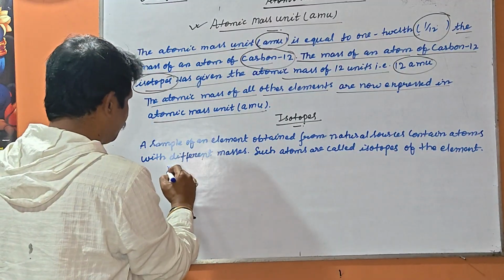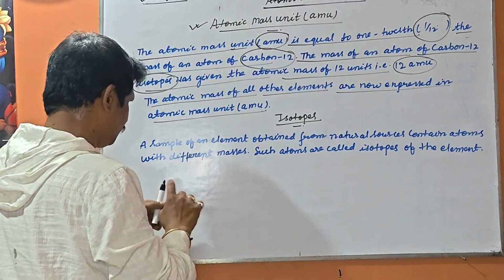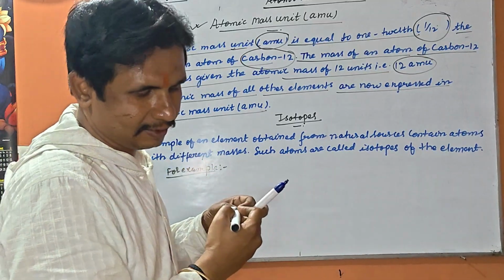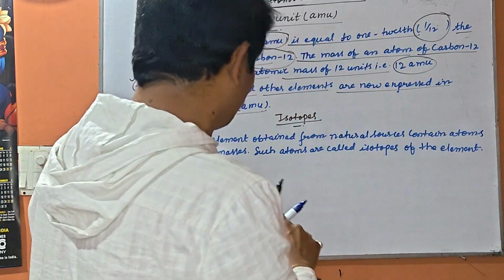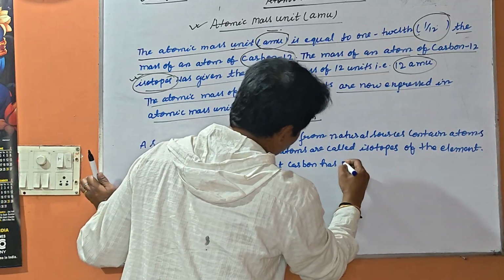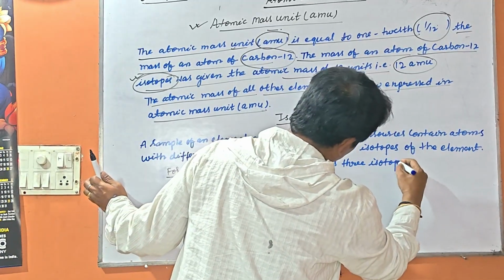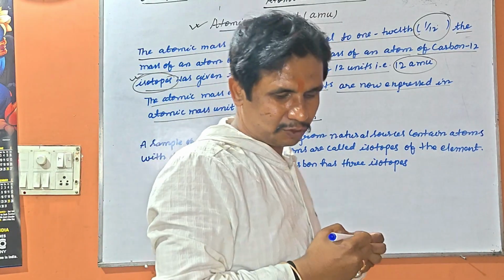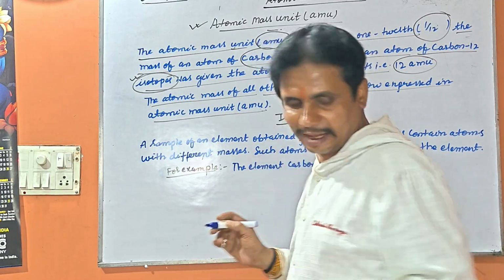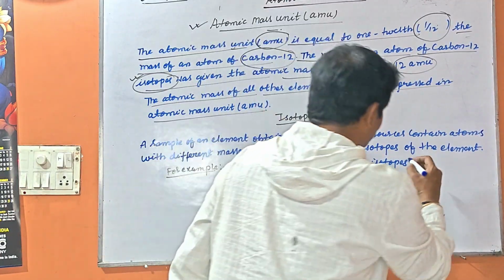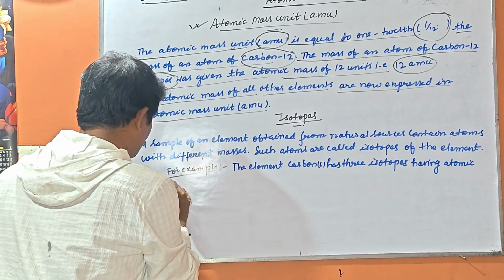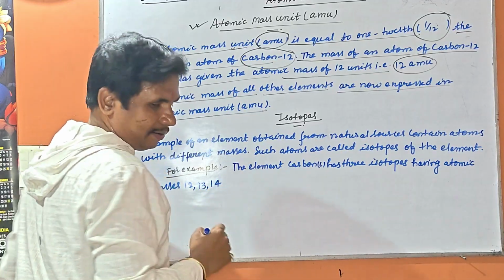For example, the element carbon has 3 isotopes, having atomic masses 12, 13 and 14.